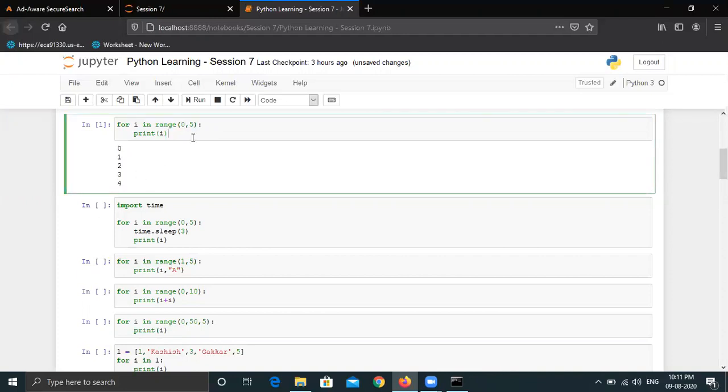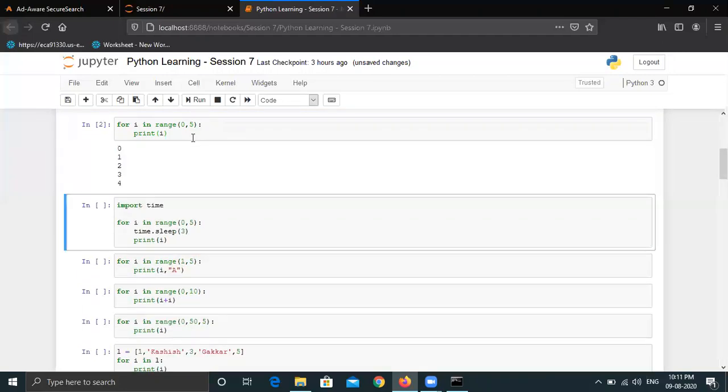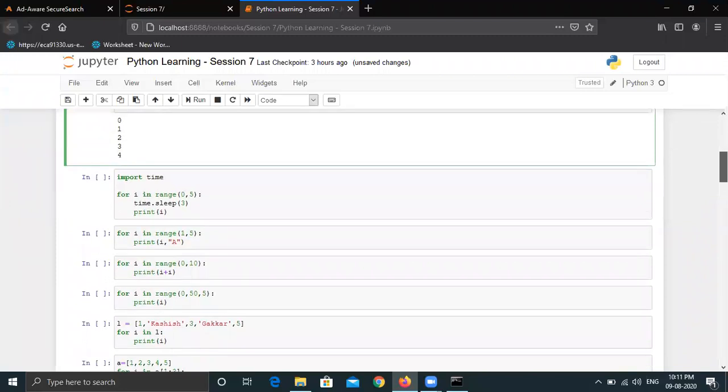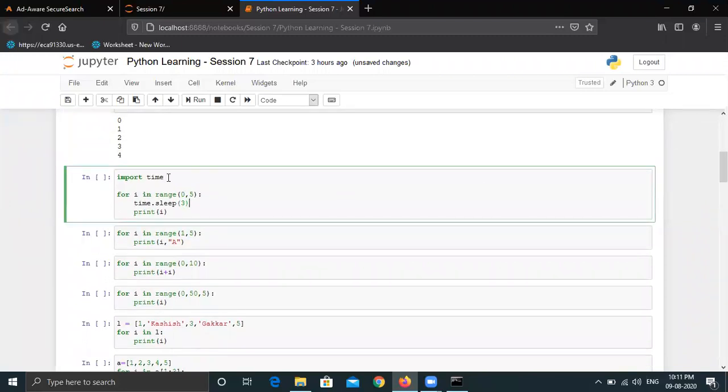But this was so quick. If I run it again, this is so quick that we cannot see how it is processing it, because right now I may be in a dilemma that it is processing all the values at one point of time. But let's understand the execution, how it is executing. So for this, I am importing a library. Since I have not explained what libraries are, let's just ignore this and focus on the functionality, what it is doing.